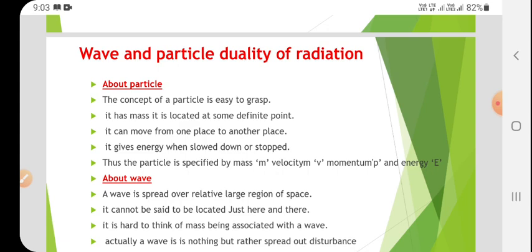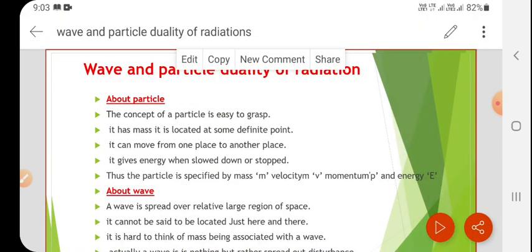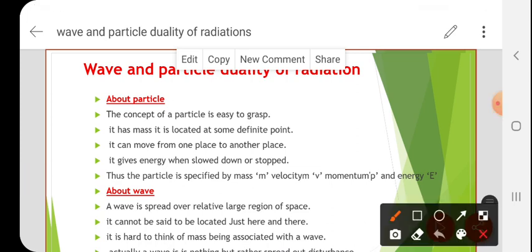So its meaning is, it is located at some definite point. Here, for example, it has a mass. Mass means it has to appear in this form. It is located at some point. It may be present at this point, or at this point, or at this point, which we can locate like this. That is simply a particle. So that is the meaning of this.